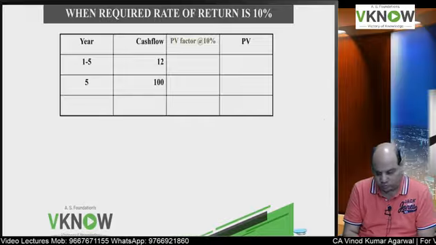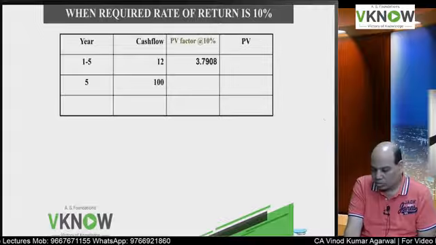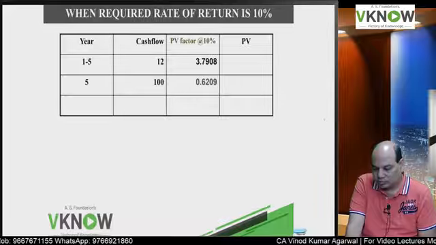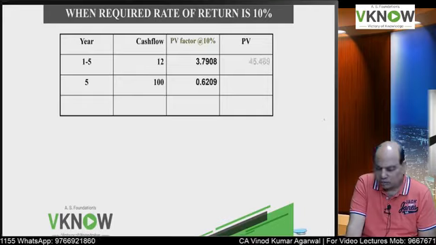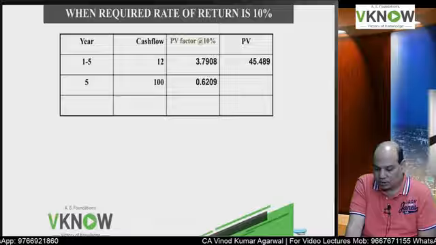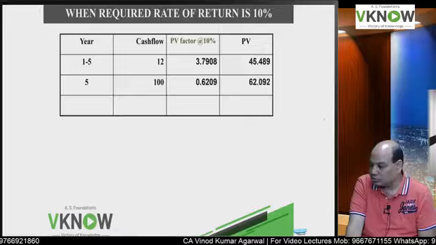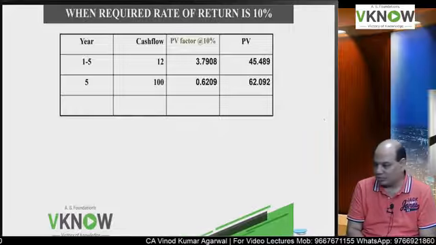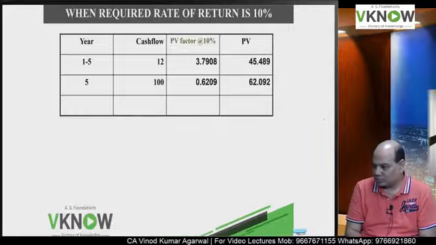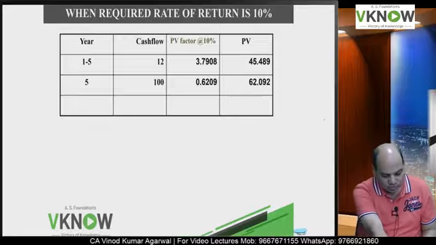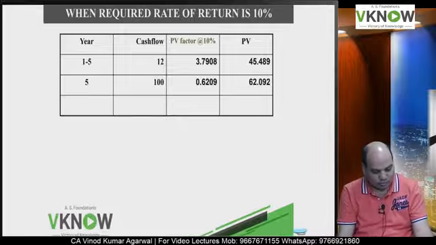Anybody wants to reply? 3.7908. Okay, next. 0.6209. Multiply. 45.489. Again multiply. 62.092. Yes, please total. Please give me the total. Divya, Soumya, Hari, Nitin.